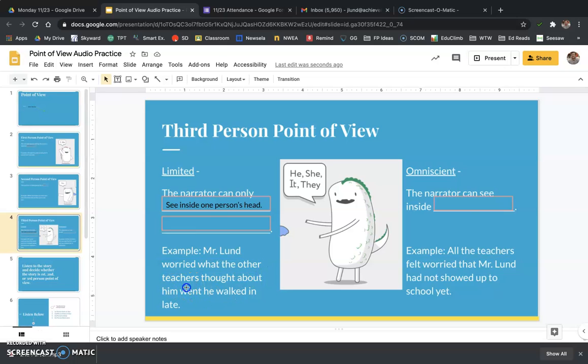I do notice that I had a typo right here, when he walked in late. Oh my goodness. So we only see one person's head right now. It's Mr. Lund, so this is a limited third person.